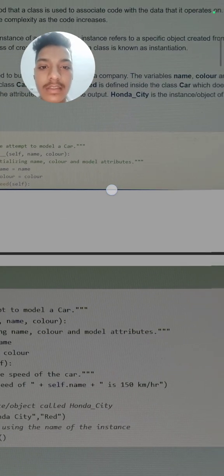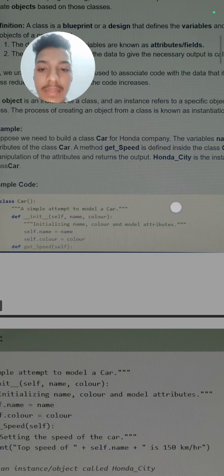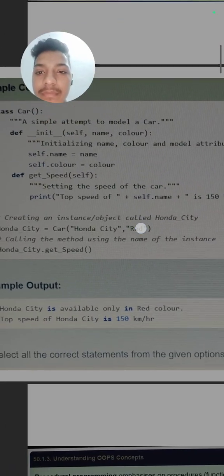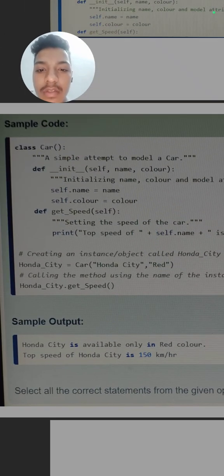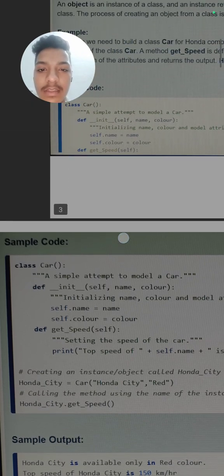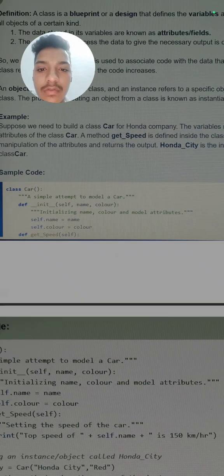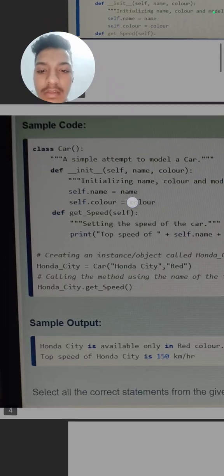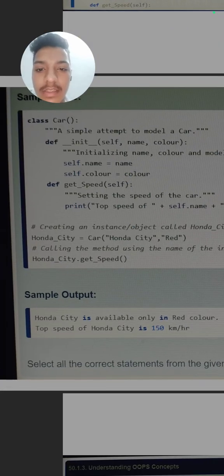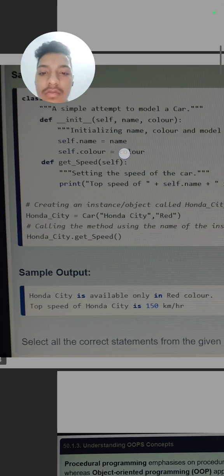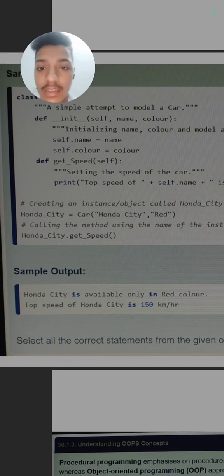Like here it is given that we need to write the variables name and color of the car. Next is self.name is equal to name, means this self is this, means in this self, name is initialized to name and color is initialized to color. And next it is written here that we need to define a get speed method. So for get speed we will write def get_speed and self, means this self is related to this get speed only, not anything other.